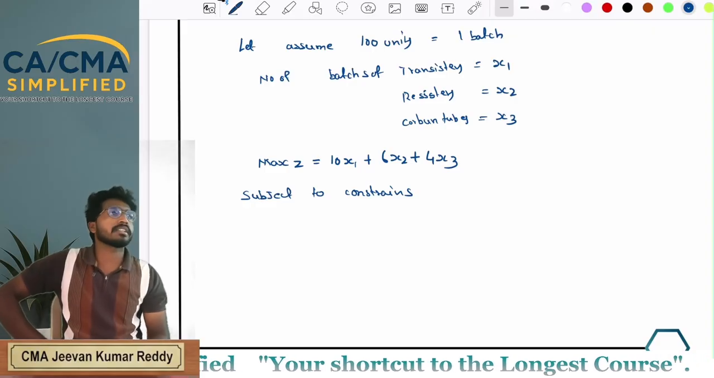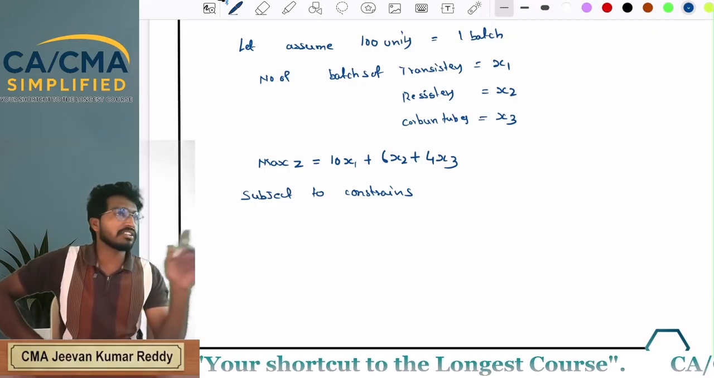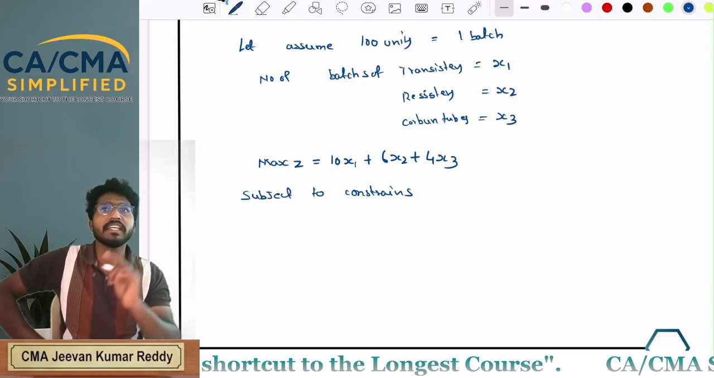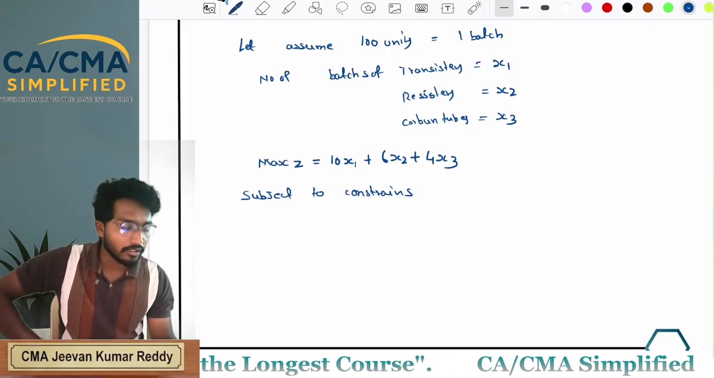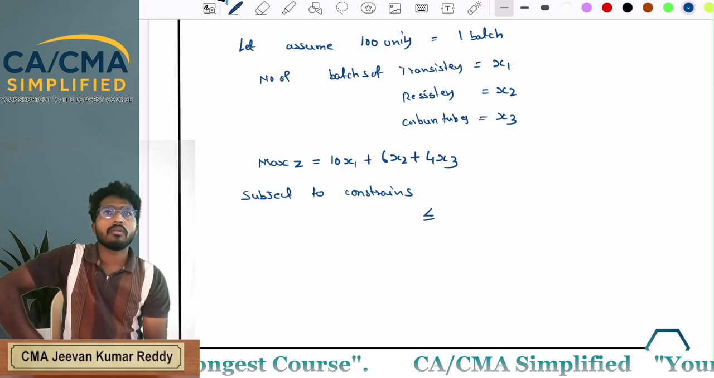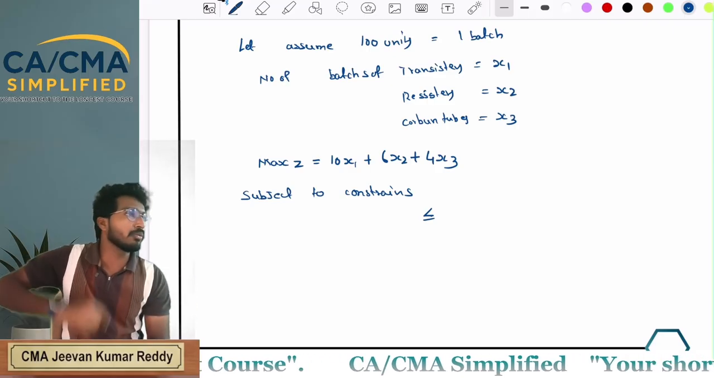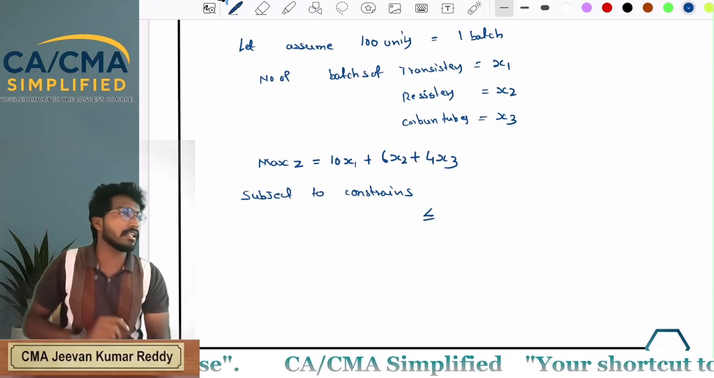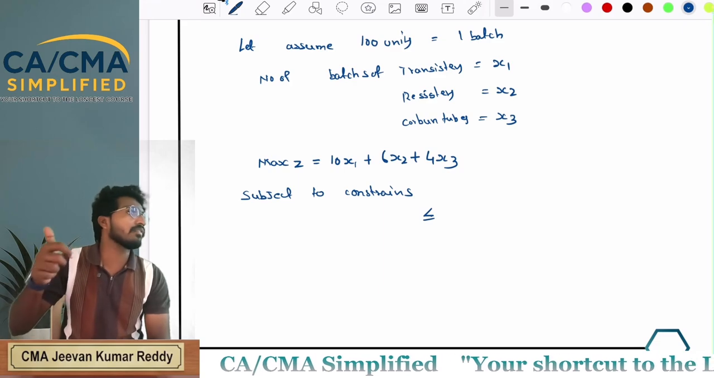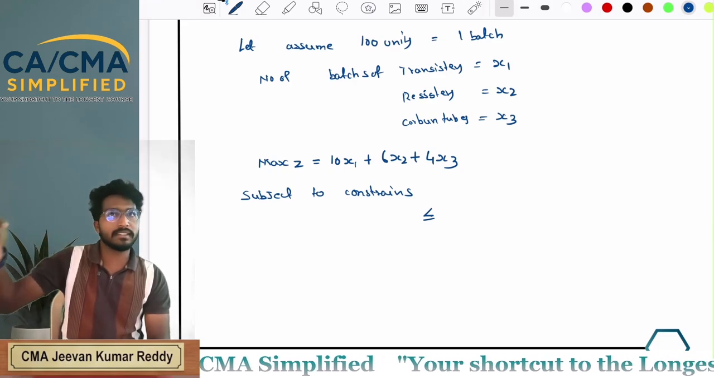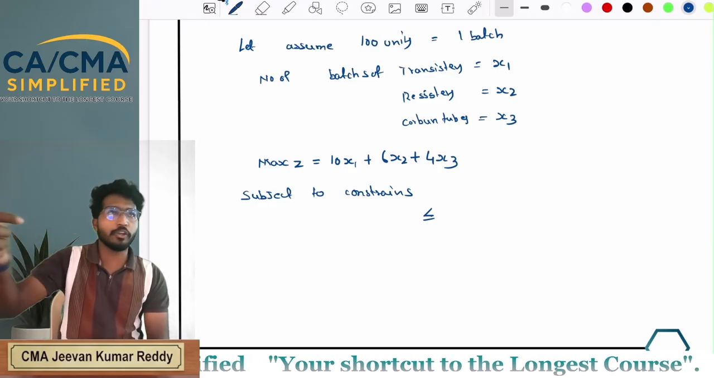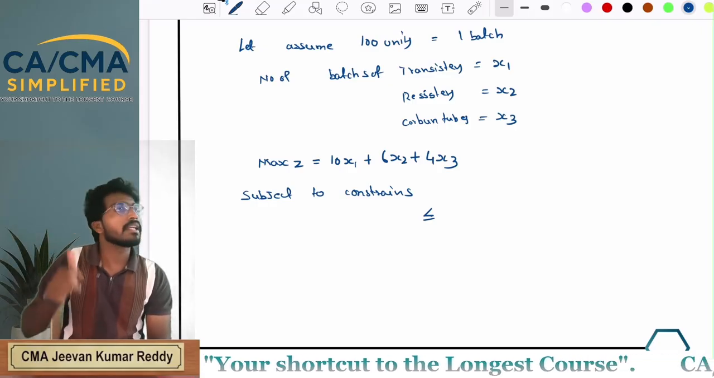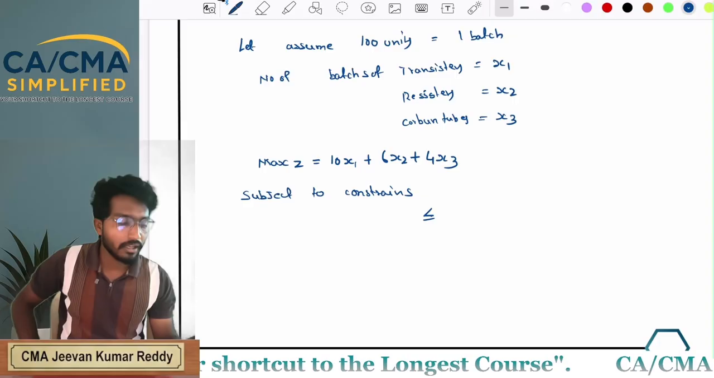Subject to constraints. What are the constraints we have? First constraint is for engineering hours. How many engineering hours we have? Only 100. That means whatever hours of engineering you consumed for transistors, for resistors, and for producing carbon tubes must be less than or equal to 100 hours.